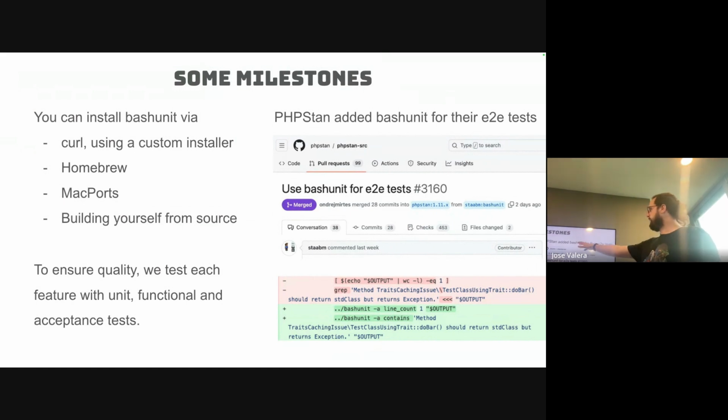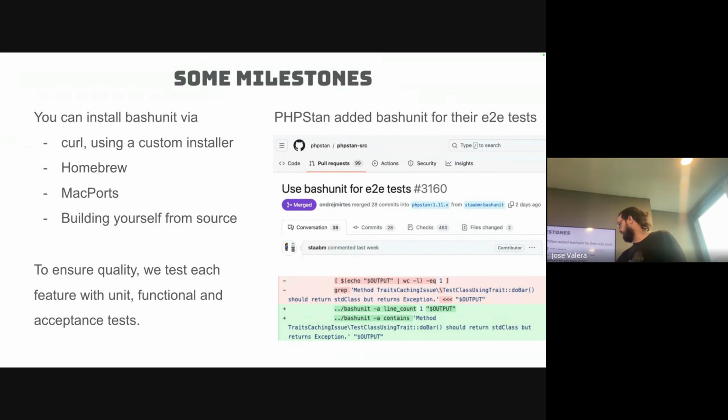And one of the milestones that we have is PHPStan, a tool that you know at least, which is what we have for PHP. It's like another helper, another linter on steroids. A very common thing that helps at catching bugs and type bugs. In the PHPStan source, they have bashunit integrated for the end-to-end tests. That was a collaboration we had for a few weeks, back and forth with the staff.